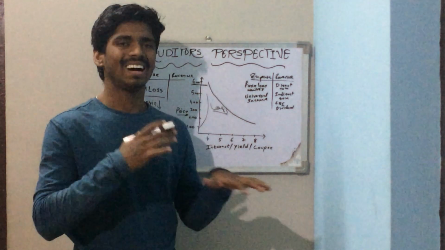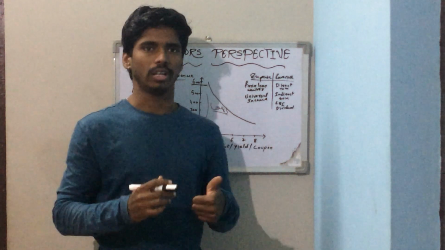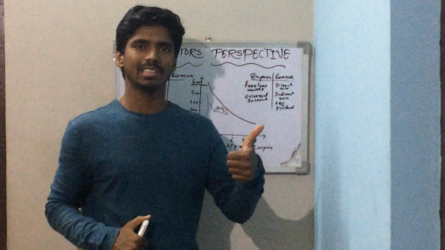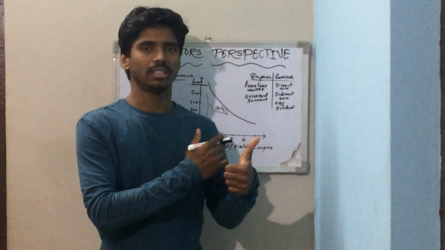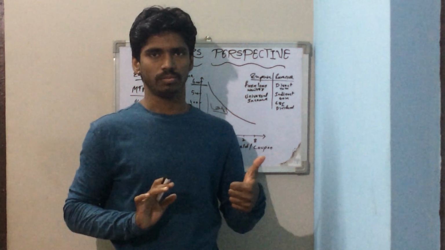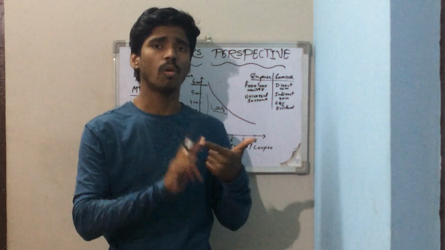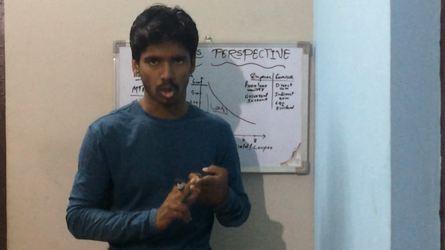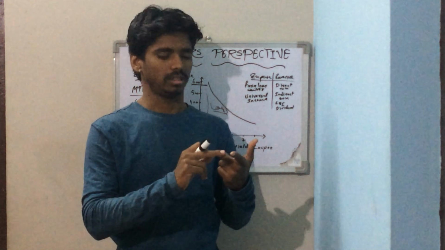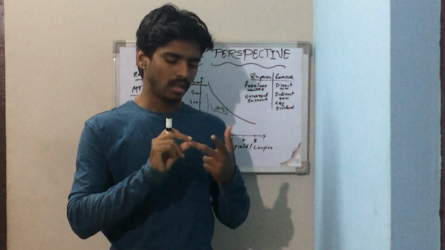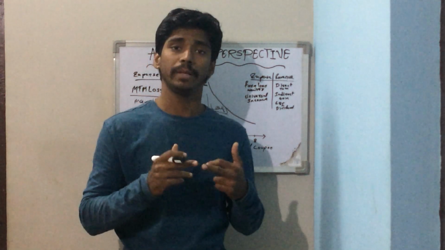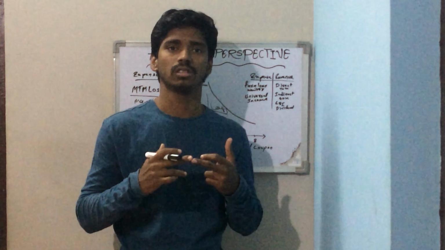I'll again explain point-wise. First, what is fiscal deficit? Expenditure exceeds the revenue. How will it be financed? By issuing bonds, right? The government issues bonds, but we already have many government securities and treasury bills.